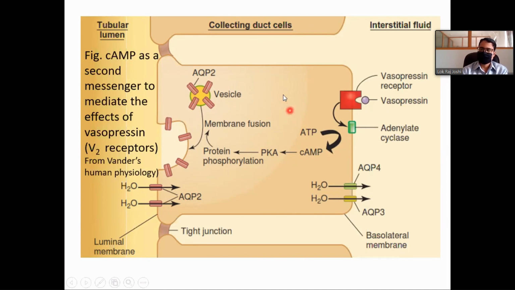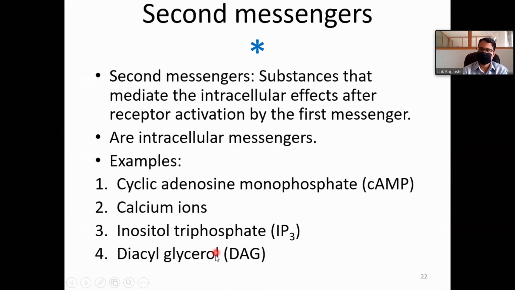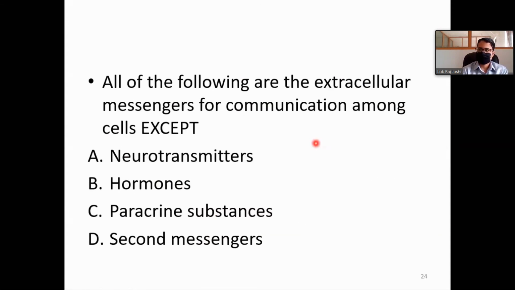Now try to study the examples for DAG and IP3 also, the third and fourth one here. Okay, you will study from your book. Calcium ions are also very important and common, and you have already seen their role in muscle contraction. You can give that example. Here you will give examples for smooth muscles and cardiac muscles. Now try to attempt this question.